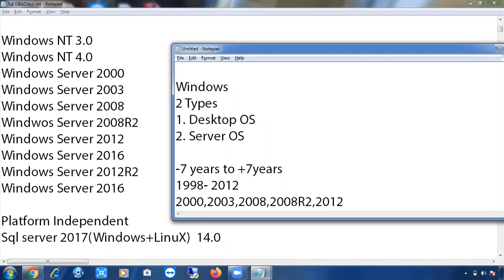But of course you have to patch your SQL Server, right? We cannot install SQL Server 2005 on versions after 2012 or before 2000. Is it clear, Peter, Srinivas?